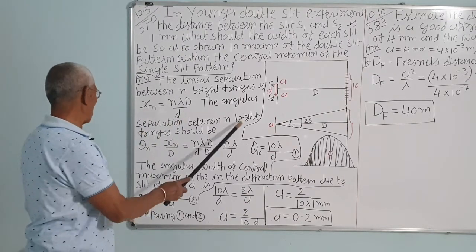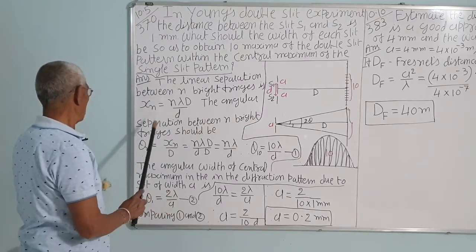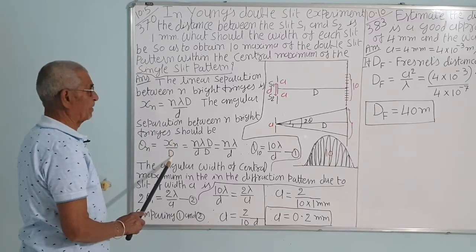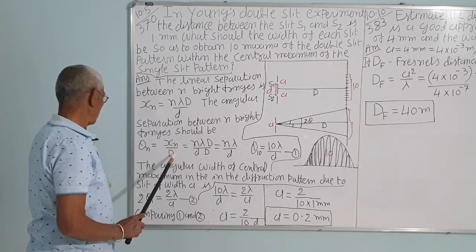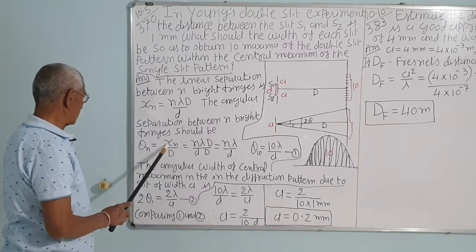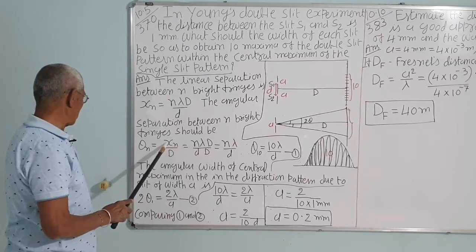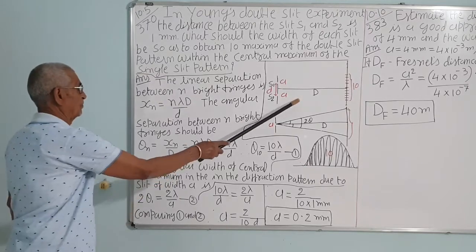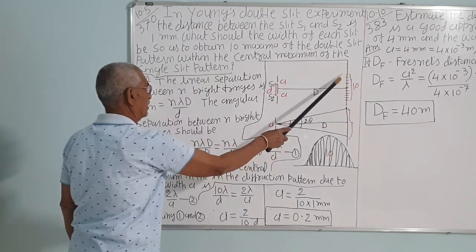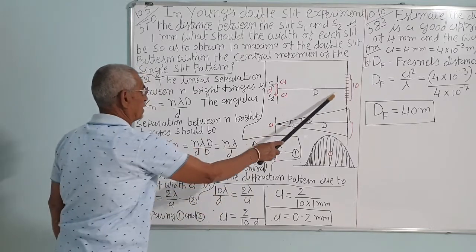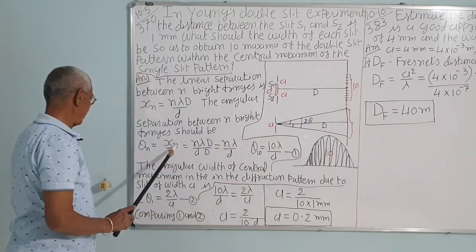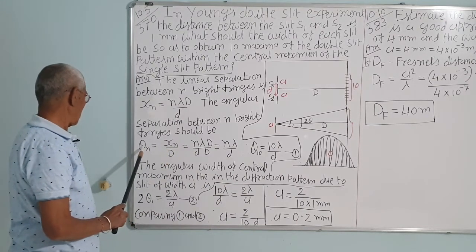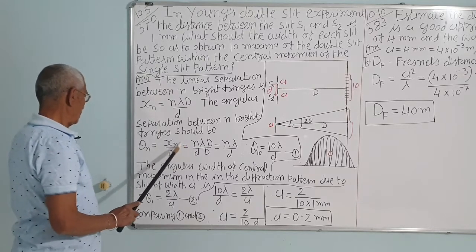Now the angular separation between the n bright fringes, theta n, is equal to xn upon D. This is just like the arc, which we have discussed already: arc is equal to r theta, where r is the radius, that is D. So for 10 fringes, n is 10, xn is equal to D theta 10.